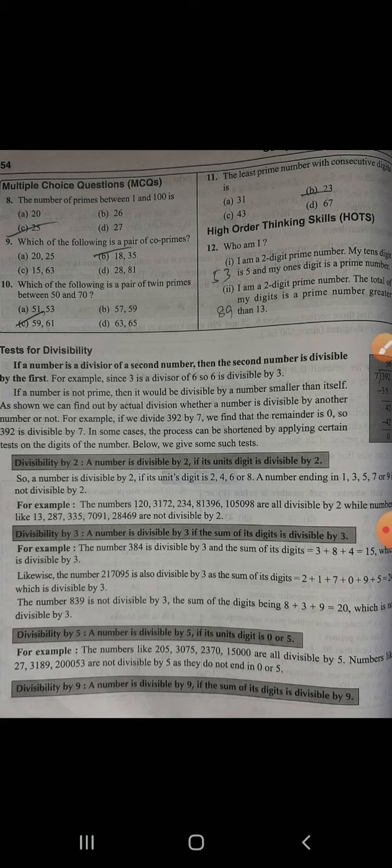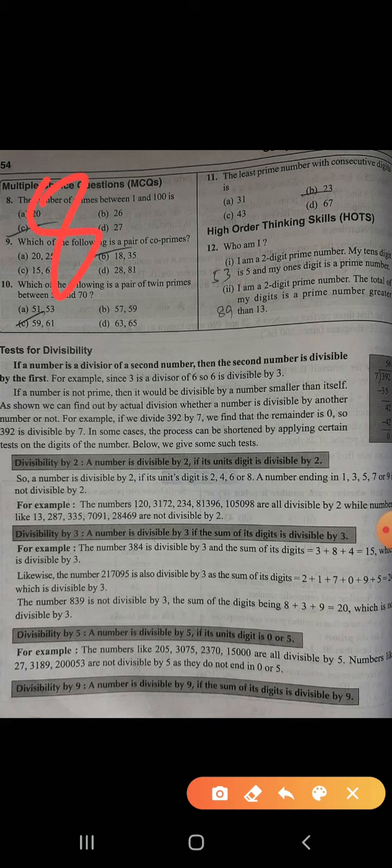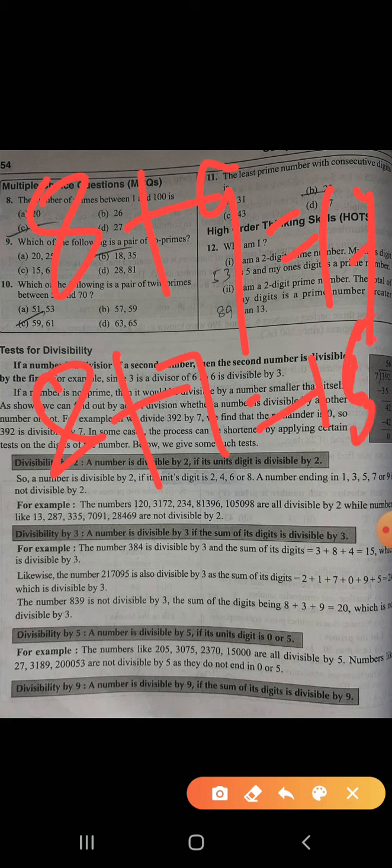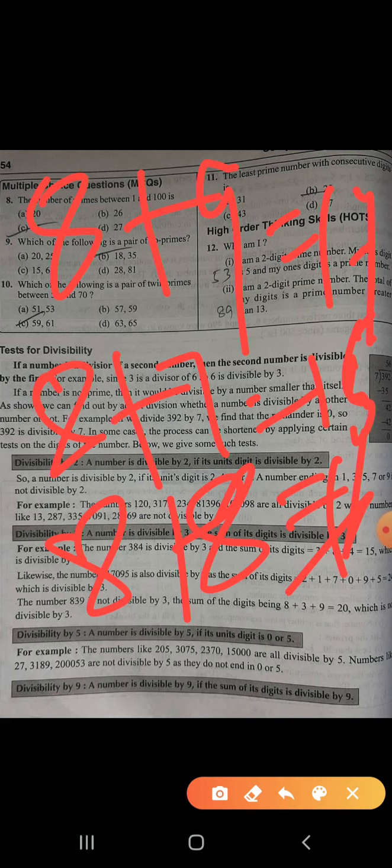Let us see: 8 plus 9 forms 17. 8 plus 7 forms 15. 8 plus 8 forms 16.